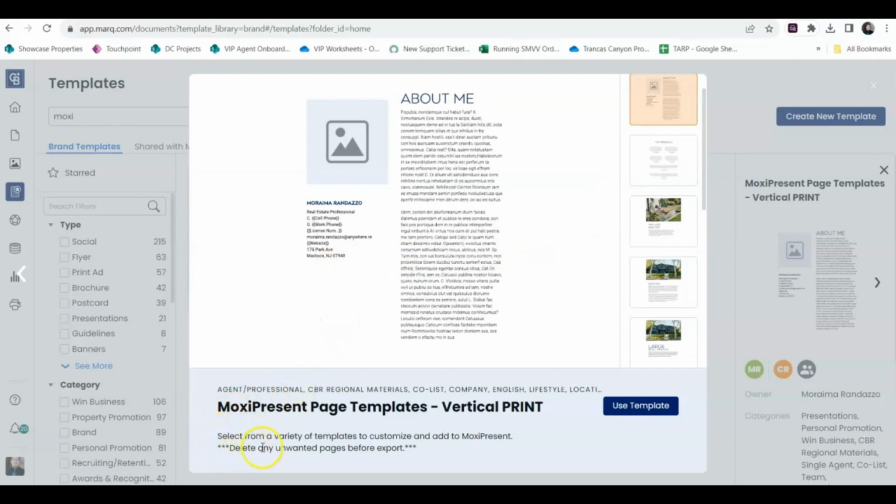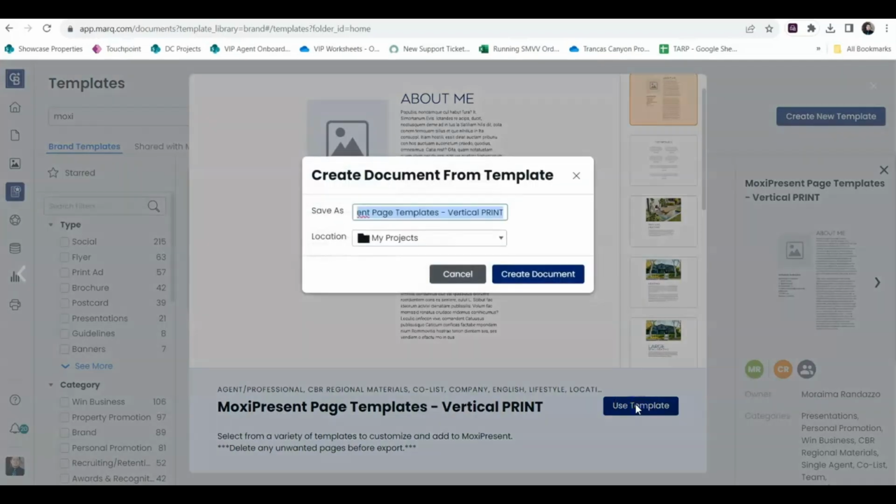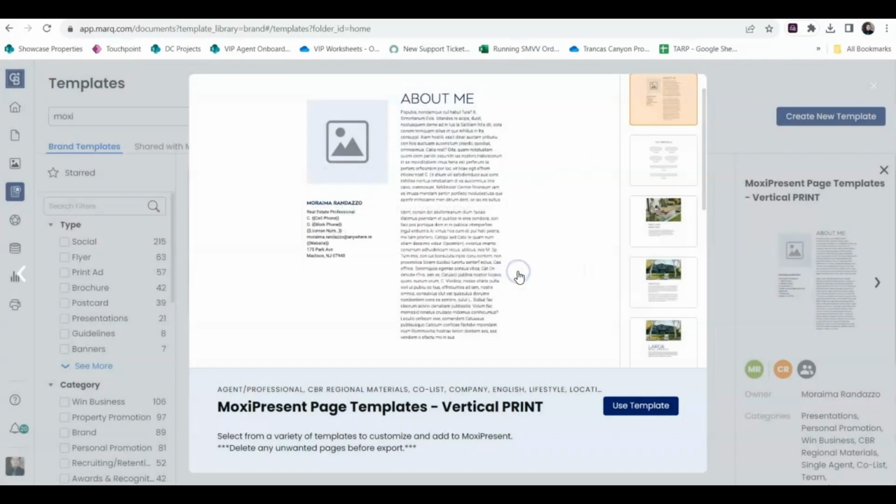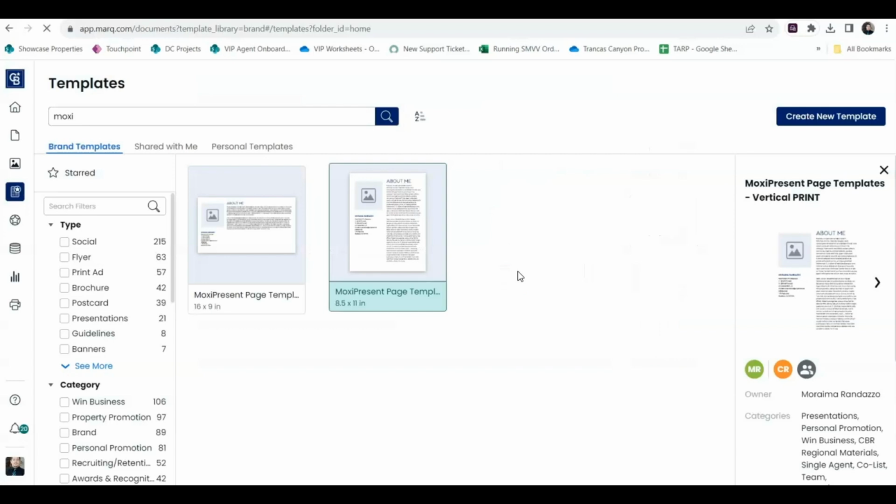And it also mentions here, just for ease of use, delete any unwanted pages before you export. Okay, so let's go ahead and use this template. And then go ahead and select Create Documents. So we'll let that go ahead and load.